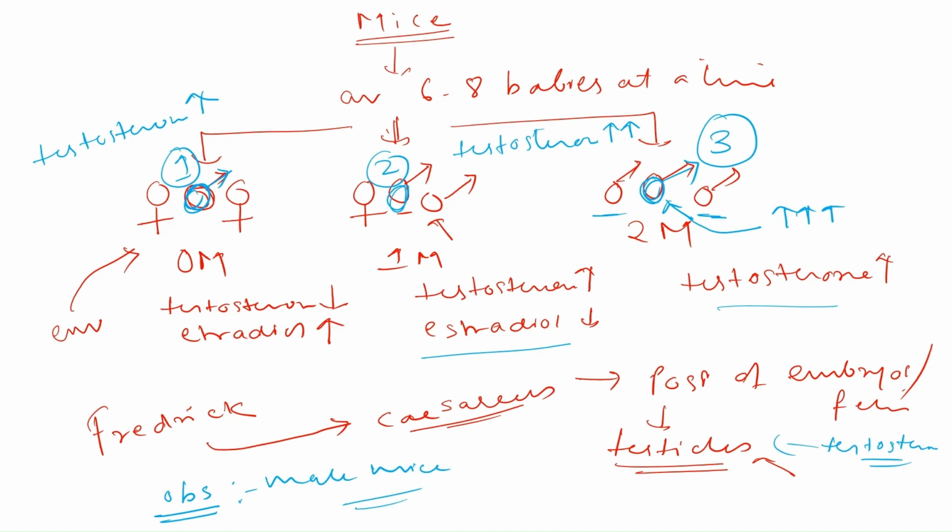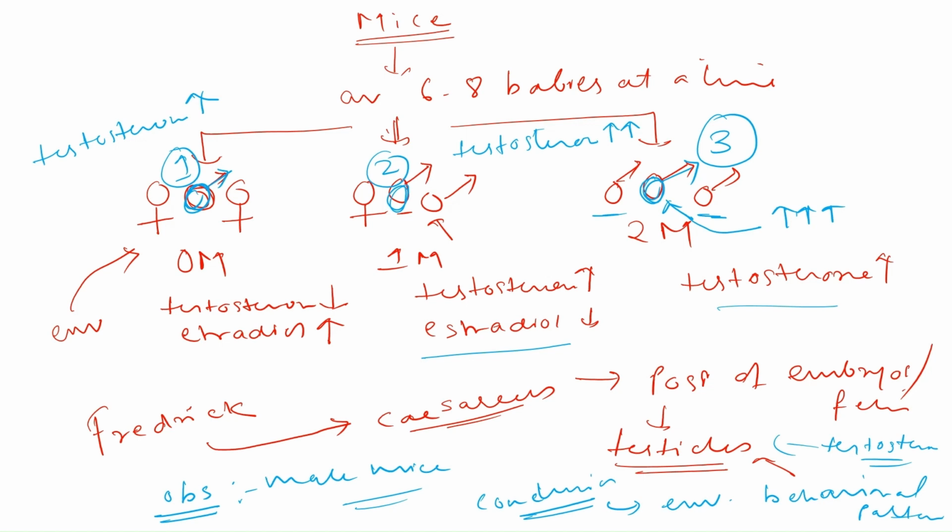So it shows that the masculine behavior, that is the aggressiveness and the attraction towards females, is testosterone dependent or hormone dependent. So what should be our conclusion? That environment affects behavioral pattern.